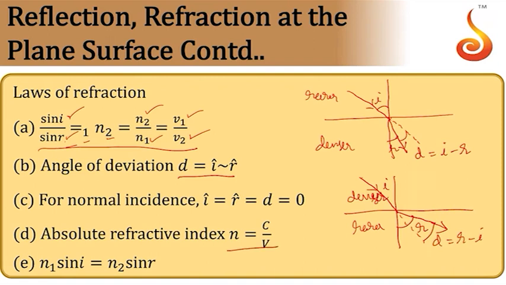Then the absolute refractive index of a medium is defined as the ratio c by v, where c is the speed of light in vacuum and v is the speed of light in the medium. So Snell's law can also be written as n1 sin i is equal to n2 sin r. Remember, n1 is the refractive index of the medium in which the incident ray exists, and n2 is the refractive index of the medium in which the refracted ray exists. That is how we have to remember this.